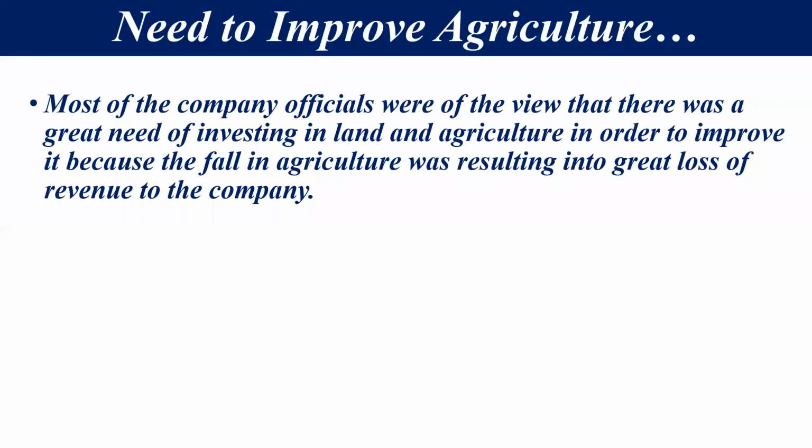So most of the company officials had one view, that there was a great need of investing in land, it means in agriculture, so that it can be improved. ताकि वो improve किया जा सके. The reason was that the fall of agriculture was resulting in a great loss of revenue to the company. This was the basic reason why the Britishers paid attention to it.